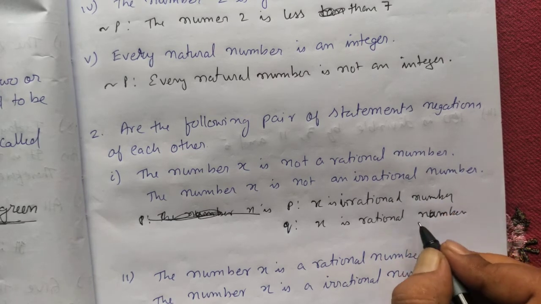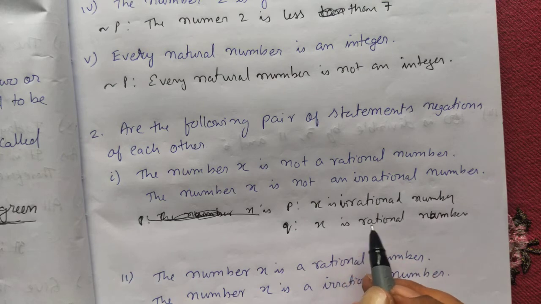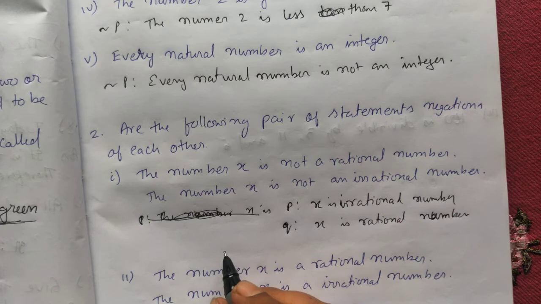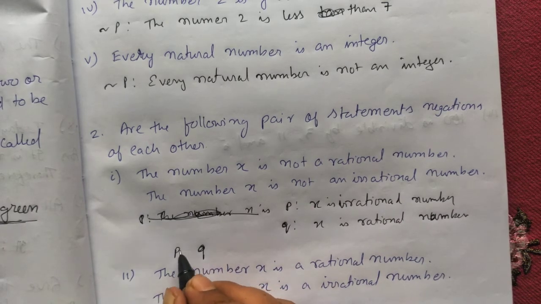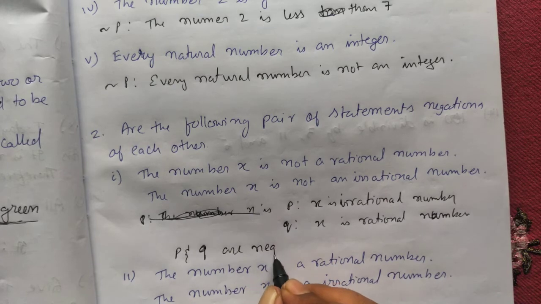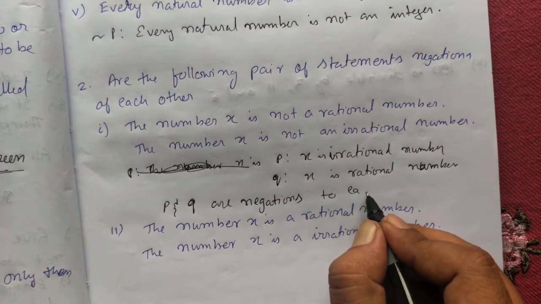So they are opposite to each other. If x is not a rational number, that means it's irrational. So they are opposite to each other. That means we can say P and Q are negations of each other.